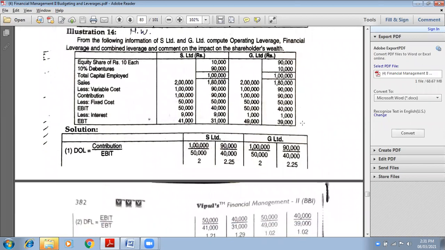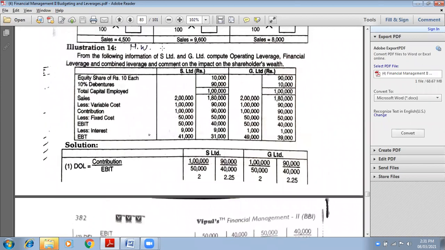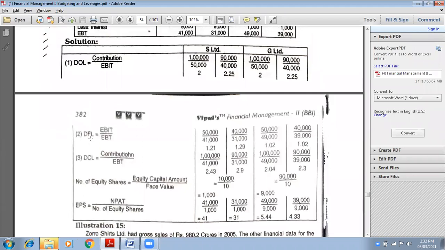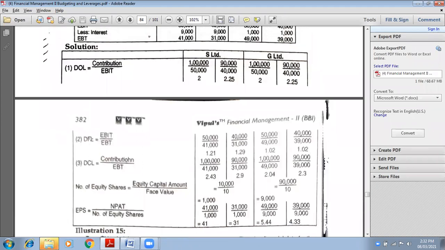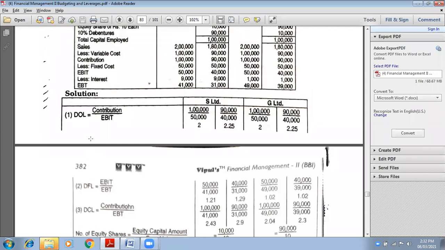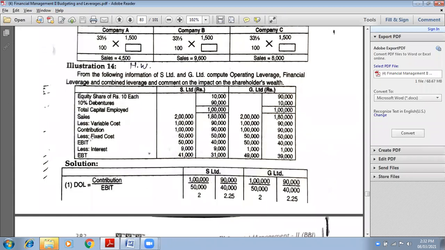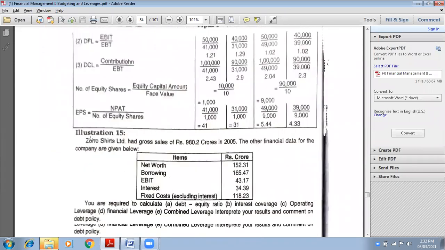See, everything is given in this question. 14th sum: you need to find out degree of operating leverage, financial leverage, and combined leverage. Everything is given: sales, variable cost, contribution, fixed cost, EBIT, interest, and EBT. Everything is given in the question ready-made. You just have to find out the answers. Will you be able to do it? Yes, ma'am. Okay. So the 14th sum is also homework.